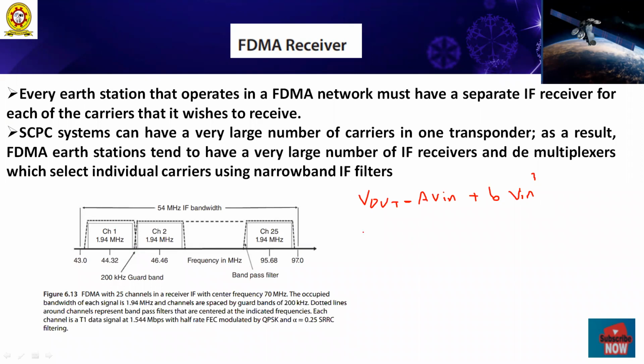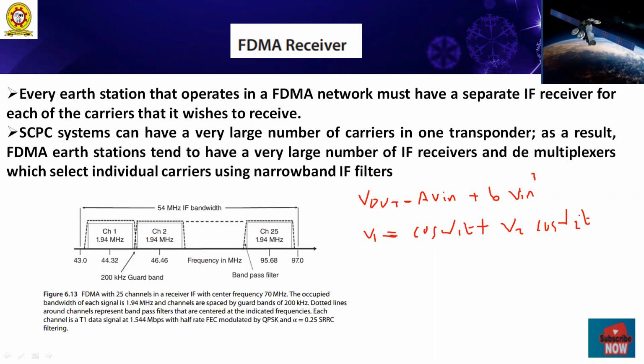We have V1 cos omega 1t plus V2 cos omega 2t. Clear?